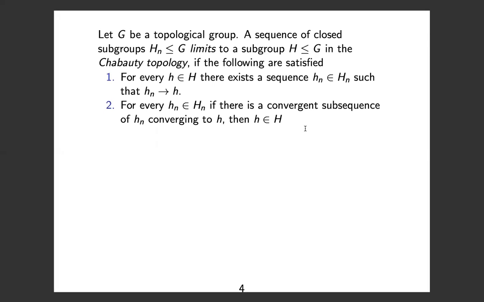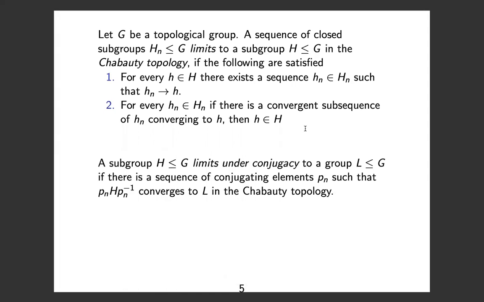Okay, so the Chabauty topology is normally defined using a subbasis, but you can define it equivalently with convergence, which is what I've done for you, and I think it's easier to understand this way, and we're interested in limits for the purposes of this talk, so that's why I made that choice. And any space with the Chabauty topology is compact, so any sequence will have a limit. And the subgroup H in G limits under conjugacy to another subgroup L if I can find a sequence of conjugating elements pn in G such that pn H pn inverse converges to L in the sense of the definition above. So the pn H pn inverse is now like my new Hn sequence.